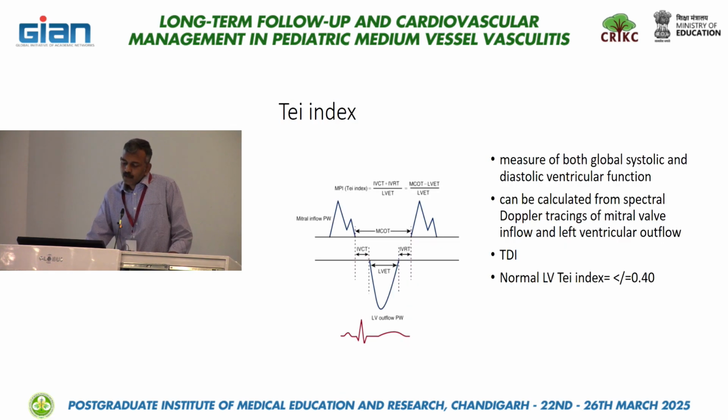So the TE index, or the myocardial performance index, is a measure of both the global systolic function and the diastolic ventricular function. It is applicable both for LV as well as RV. So it can be done by two methods. One is by the pulse wave Doppler in the apical 5-chamber view. So once we get the apical 4-chamber view, if a pulse wave Doppler is applied, we will get the mitral inflow here as seen by the E wave and the A wave.